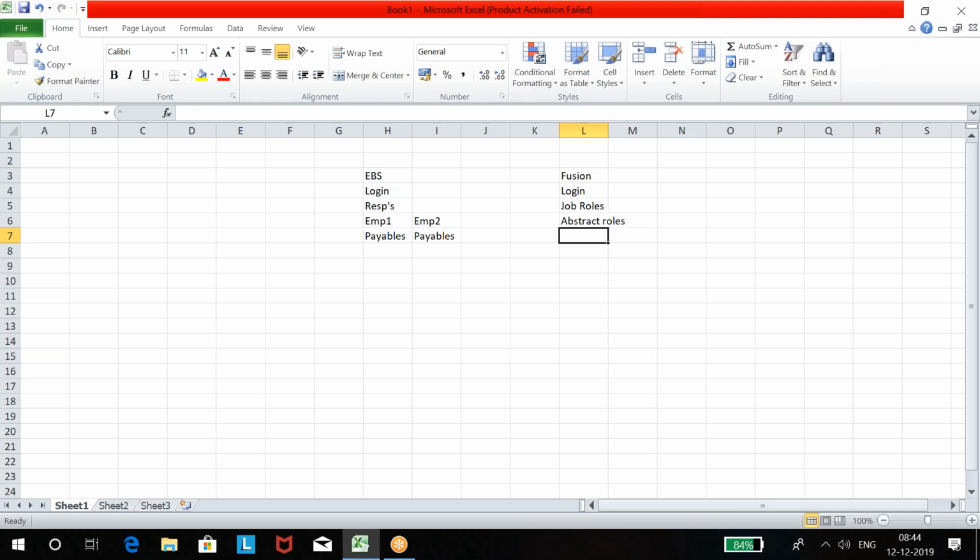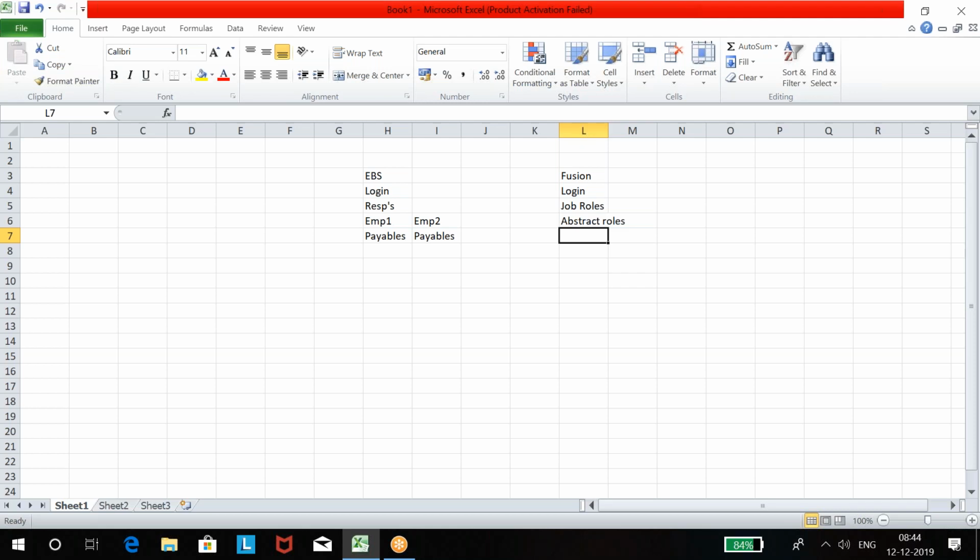Basically, these abstract roles are for the database and the application. Between these two, you need communication. When you are assigned an abstract role, you can do that communication.